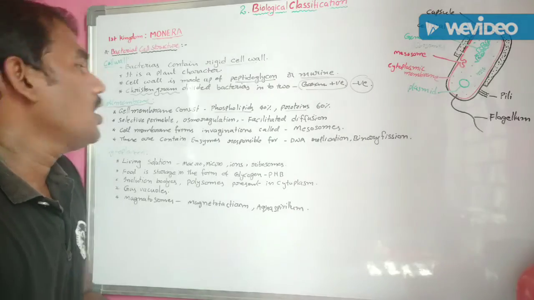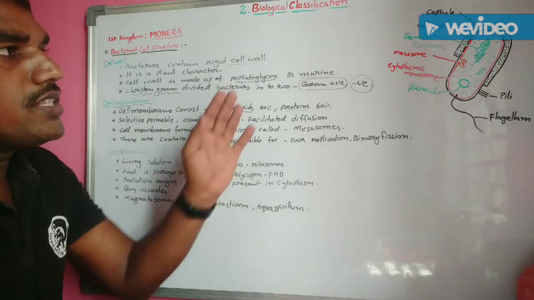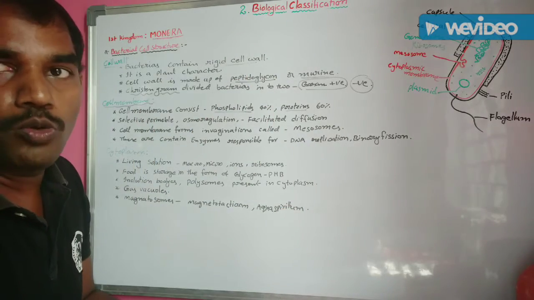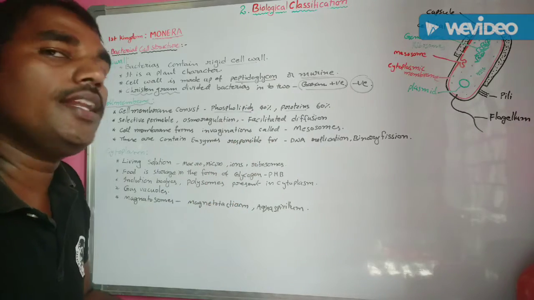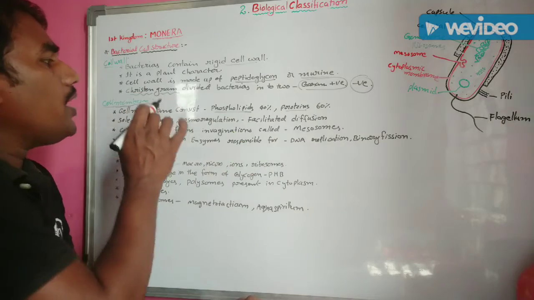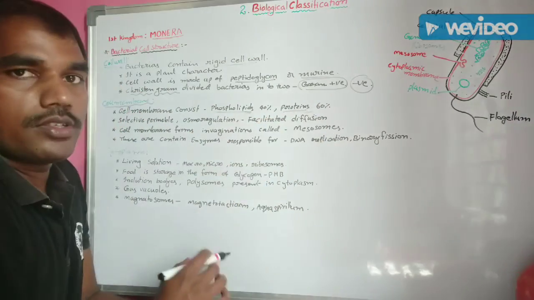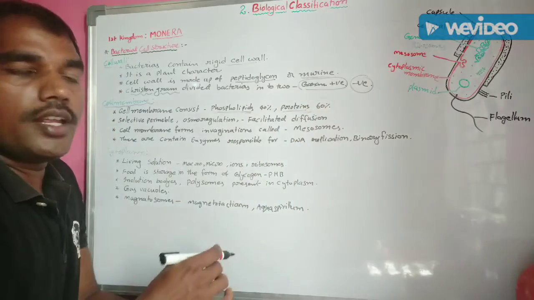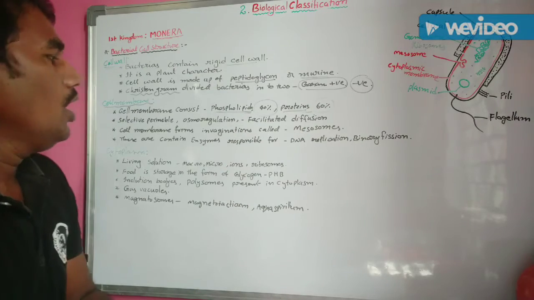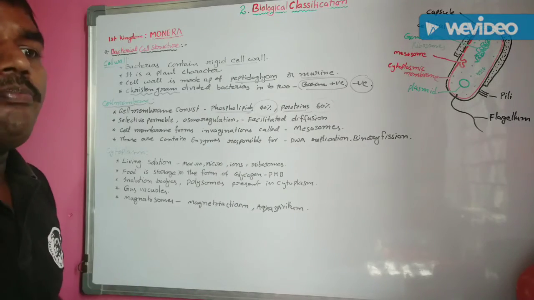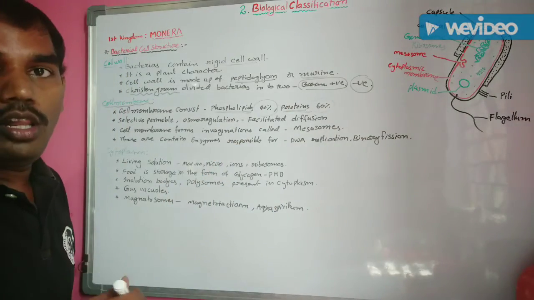Another one, cell membrane. The cell membrane is present innermost of the cell wall and it is surrounded by the cytoplasm of the bacterial cell, and it consists of phospholipids and also proteins. Proteins are 60% and phospholipids are 40%.